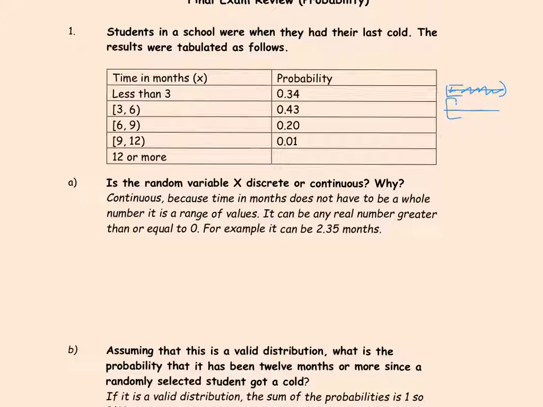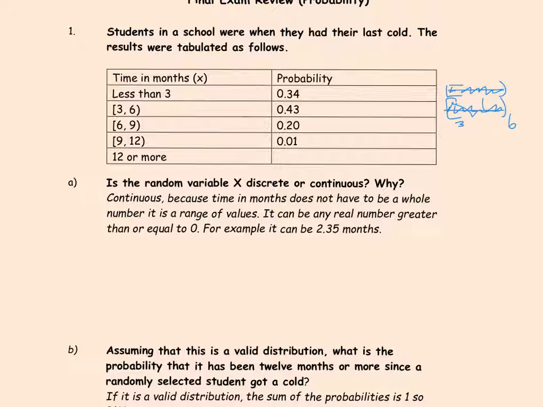So it starts with 3 and goes up to 6 but not including 6. And the probability that a student had their last cold within the range of values 3 to 6 months is 43% or 0.43. So any number between 3 and 6 is a possibility. So the measure here is a quantitative variable that is also continuous.